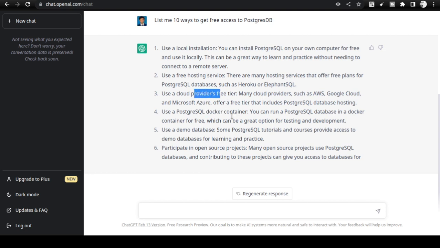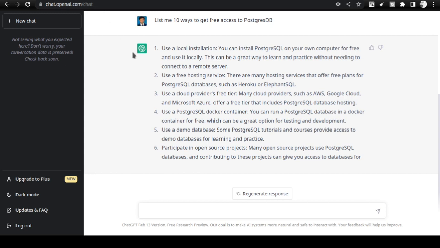Okay, but what it does not tell is that, yes, it is telling you to use your own computer as a database server, but it does not talk about using cloud service providers. What is it called? Virtual machines. This is something that I want to target in this video. It doesn't share this, even though this is in chat.openai.com.